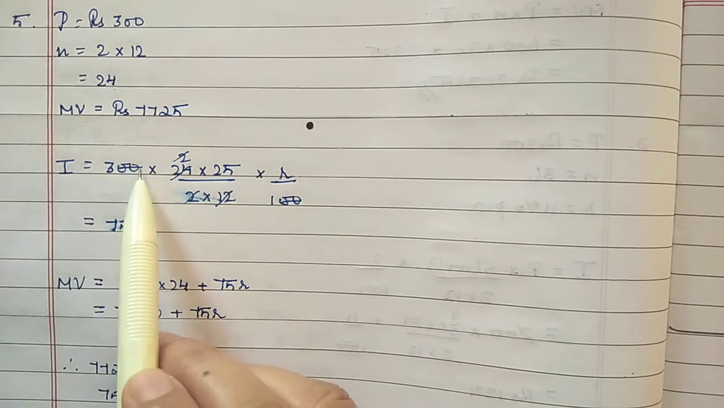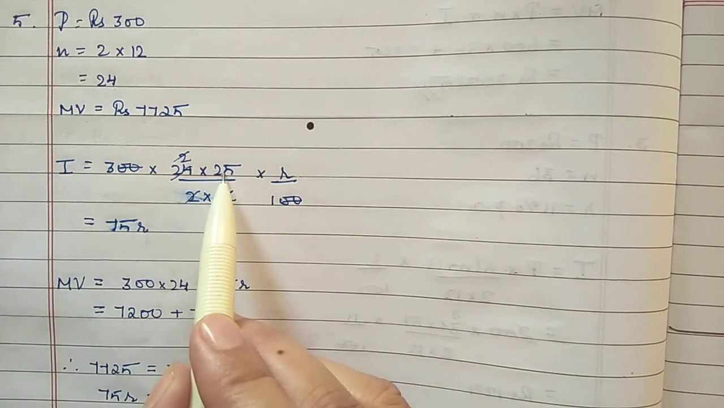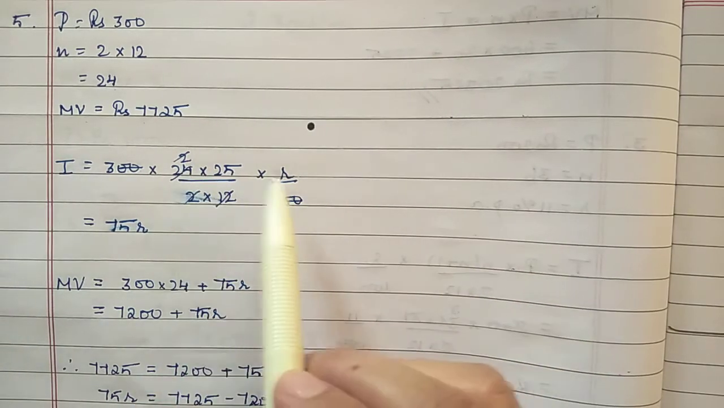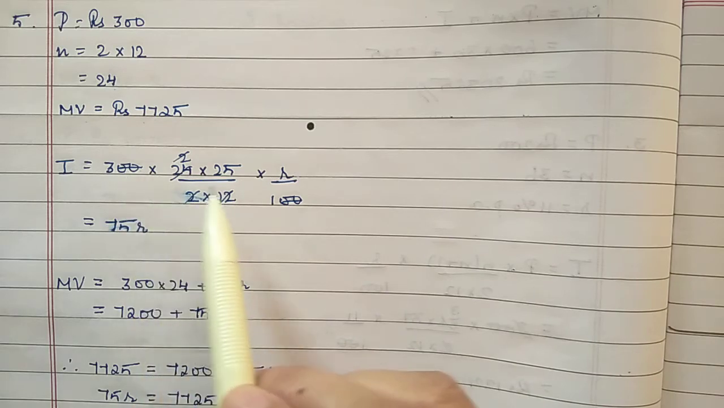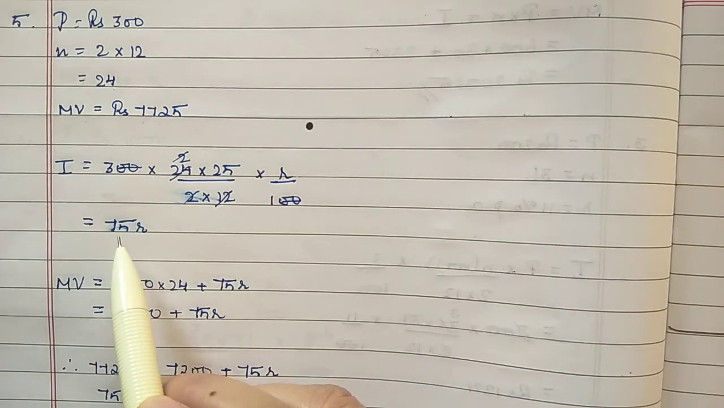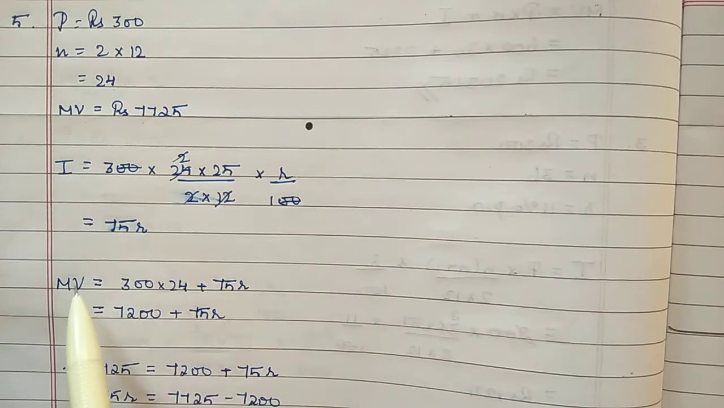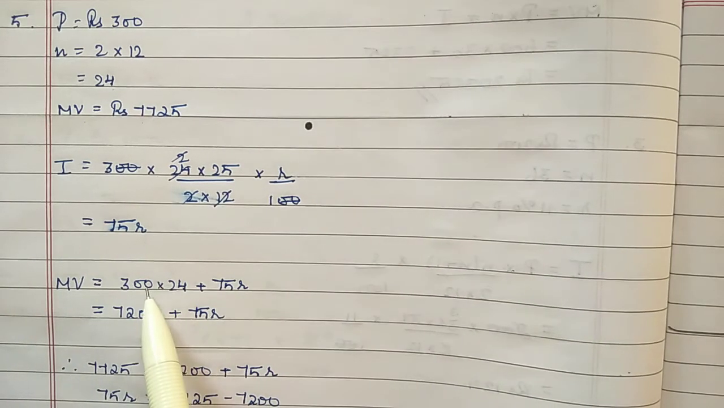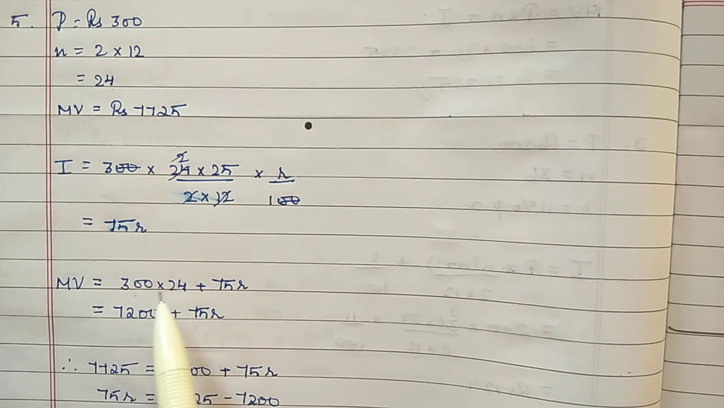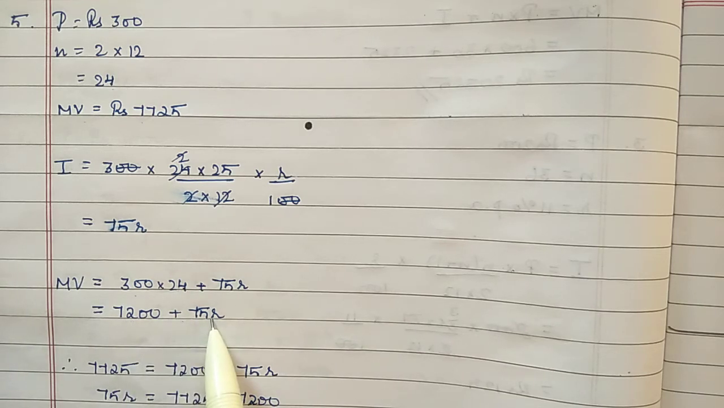First we will find out the interest with the help of the formula. So I is equal to P into n plus 1 by 2 into 12 into r by 100. Except r, the other remaining values we know. Substitute those values, do the cancellation. Then you will get 75r. Then next we will use the maturity value formula. Maturity value is equal to P into n plus I. So P is 300 rupees, n is 24, 7,200 plus 75r.